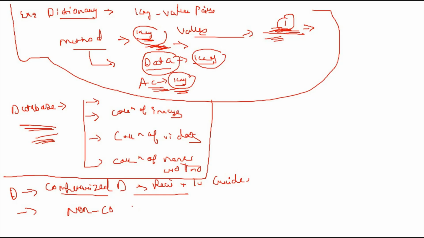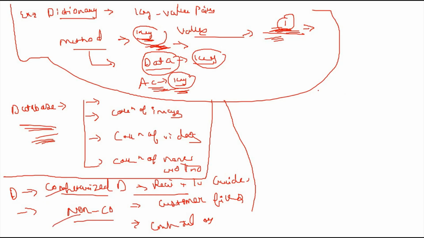And non-computerized, like customer files, in which you have to feed and put the data, and employee information. So a database contains computerized and non-computerized.